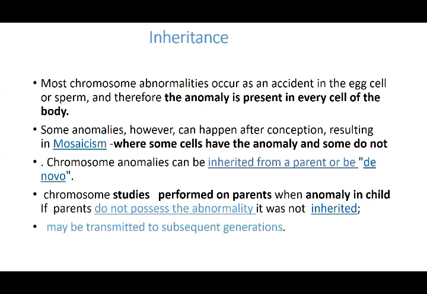So chromosomal studies are performed on parents when an anomaly is in the child, and if the parents do not possess the abnormality, it was not an inherited one. That is how they rule out that the mother and the father have this problem. So that means it is not an inherited one. It is an acquired abnormality, which the child has inherited. It may be transmitted to the next generation, or maybe it will not be transmitted.